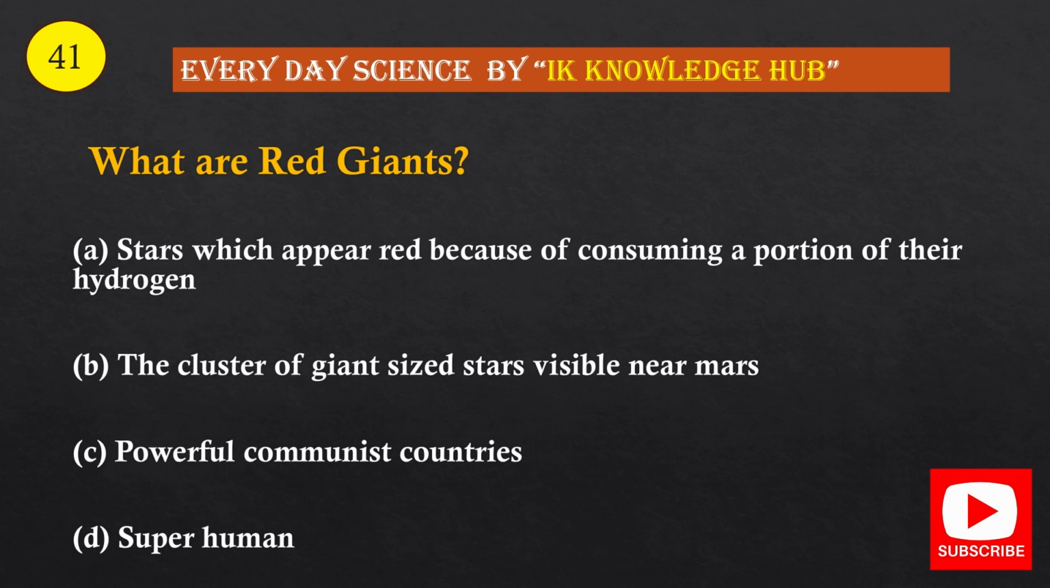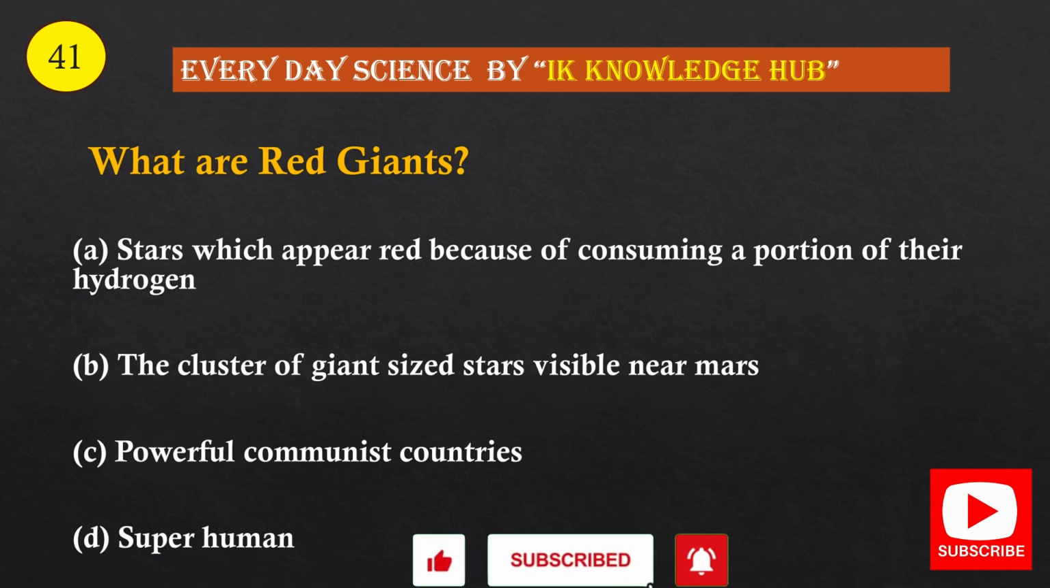Question number 41. What are red giants? A, stars which appear red because of consuming a portion of their hydrogen; B, the cluster of giant-sized stars visible near Mars; C, powerful communist countries; option D, superhumans. And the correct option is option A, stars which appear red because of consuming a portion of their hydrogen.